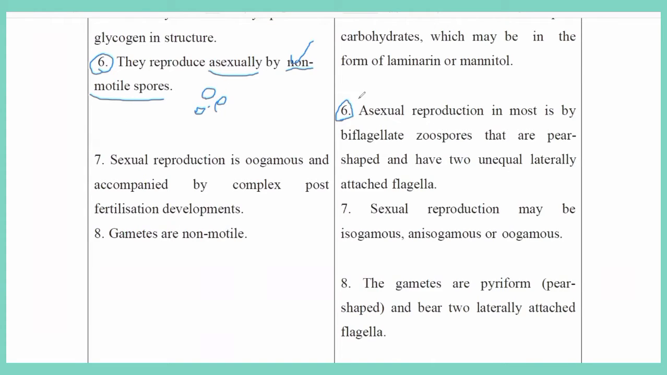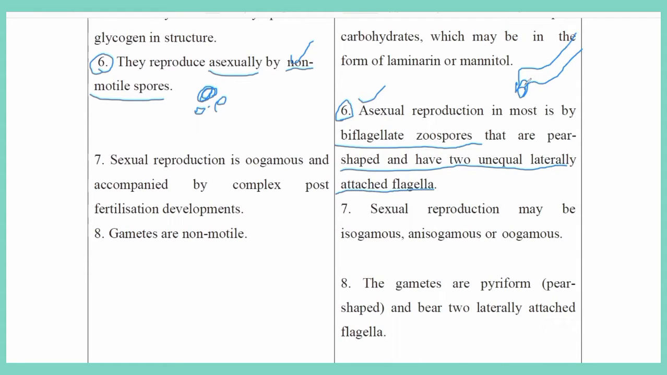When you take the sixth point in brown algae, asexual reproduction is mostly by biflagellate zoospores that are pear-shaped and have two unequal, laterally attached flagella. So here they reproduce asexually by spores. These spores have flagella, whereas the red algae spores do not have any flagella. That is why they won't move here and there.